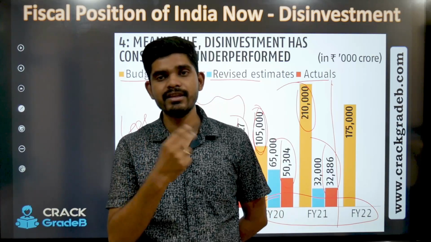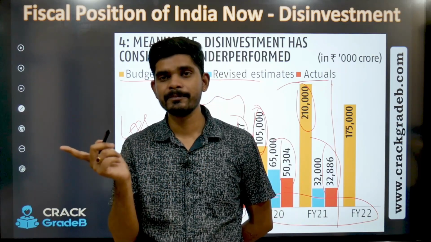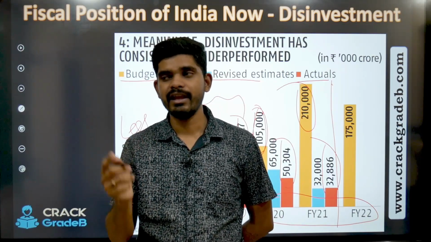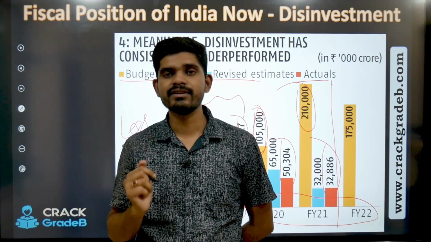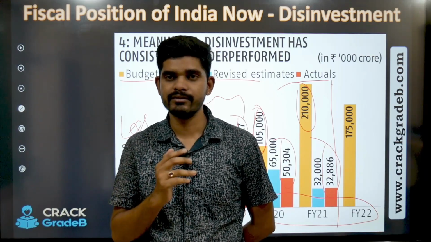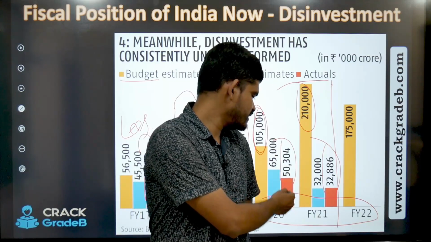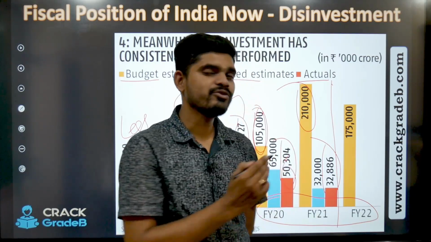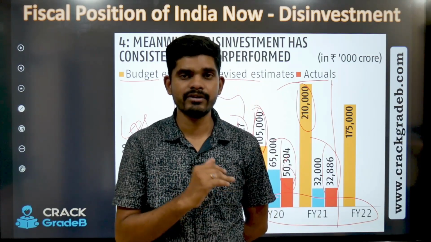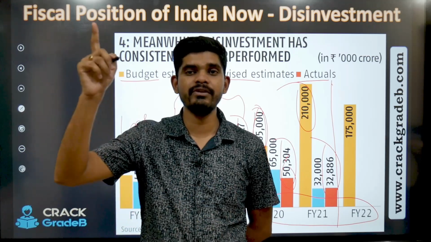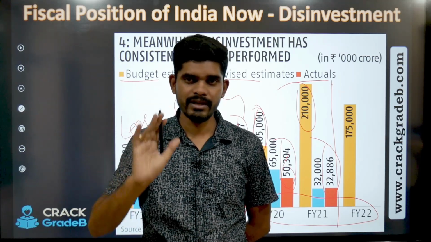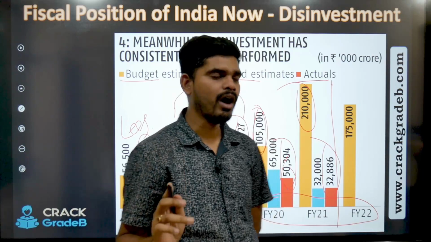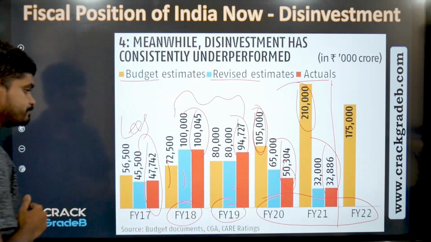I mean, this amount has been added to the budget and then the fiscal deficit has been calculated, right? But if you see the actual number, they haven't received that amount. This means what? The fiscal deficit will go up, right? The fiscal deficit will go up, and that is what happened.